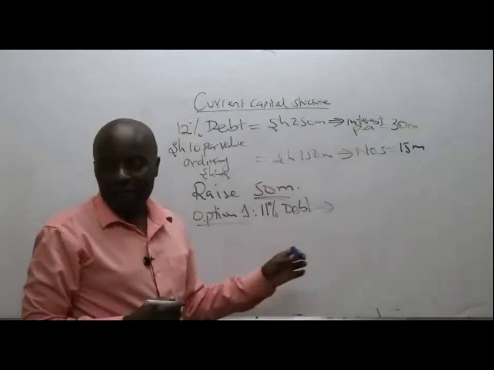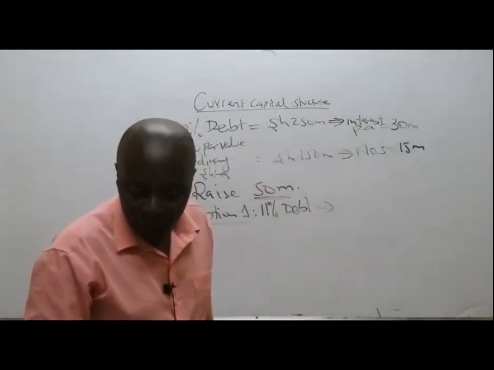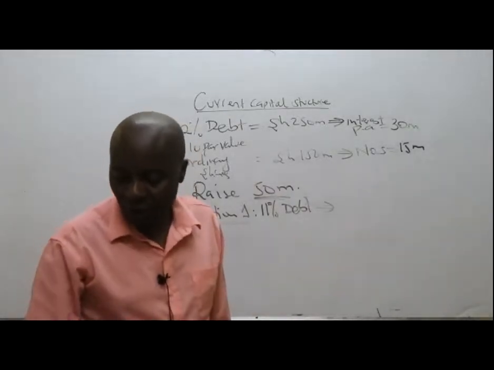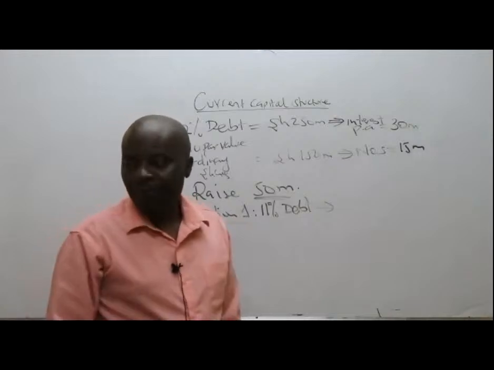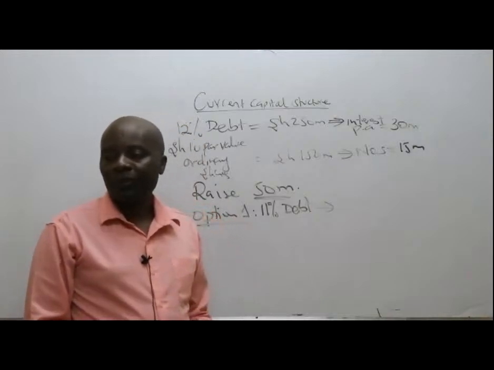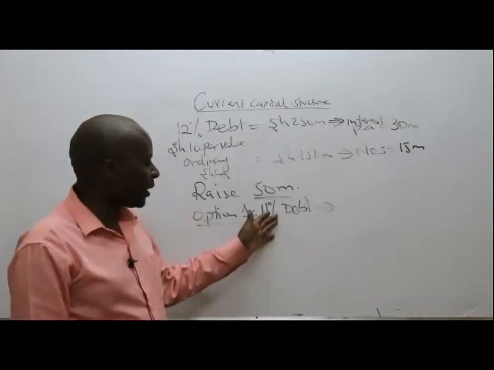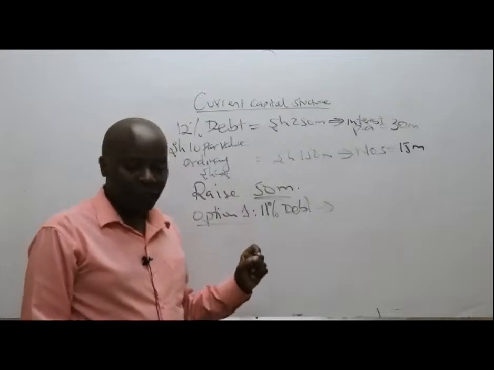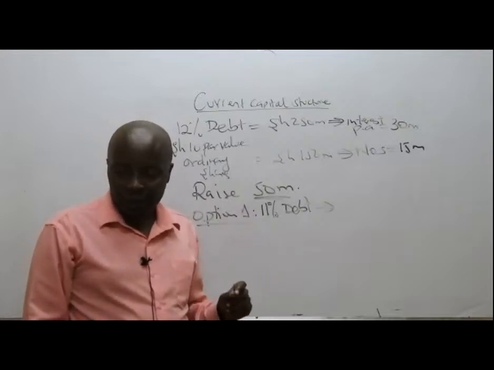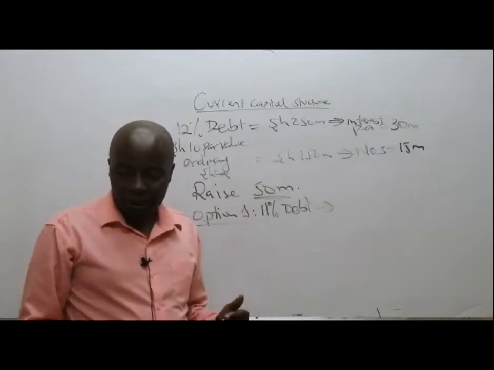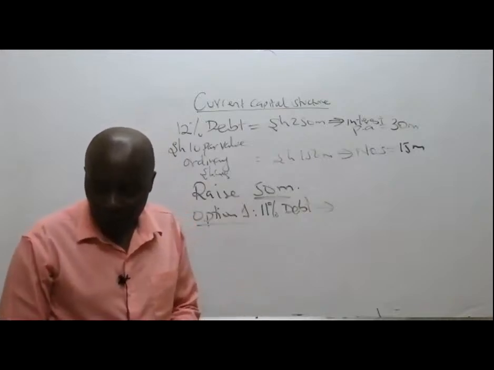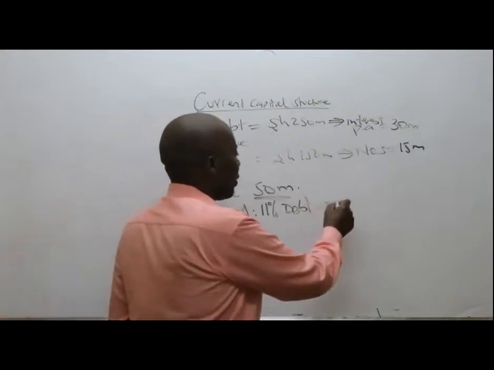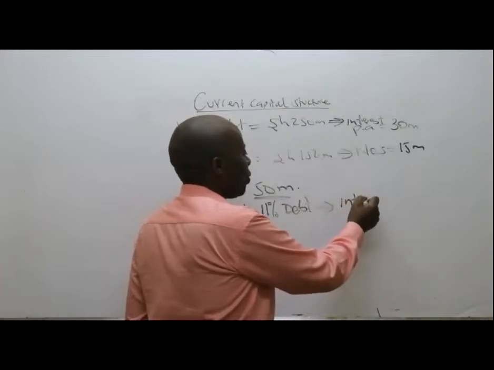Kindly give me the interest here. If they raise the entire 50 million through debt, it will be 11% of 50 million. The additional interest, the new interest, will be 5.5 million.